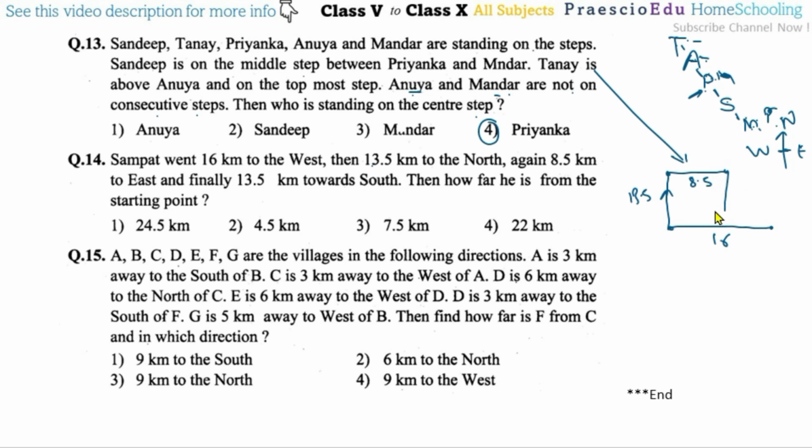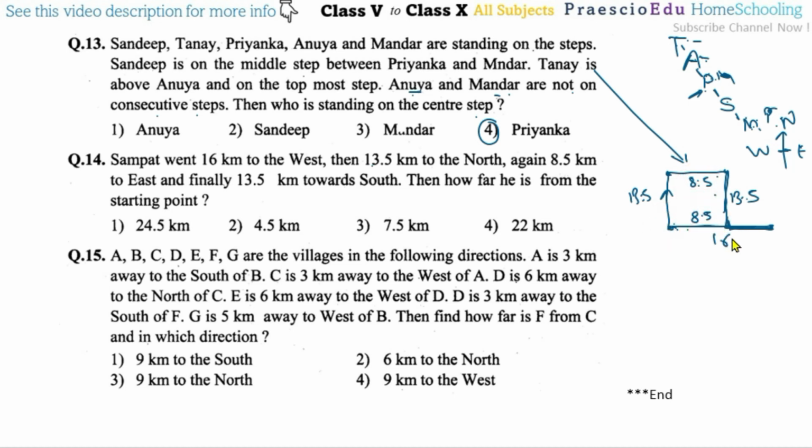Now 13.5 kilometers means the same distance, so on the first path he will reach here. So this is 13.5. Then how far is he from the starting point? This distance we have to find out. As we know, this is a total of 16, and these are right angles, like a rectangle. So 13.5 and 13.5 are the same, and like this 8.5 is also the same.